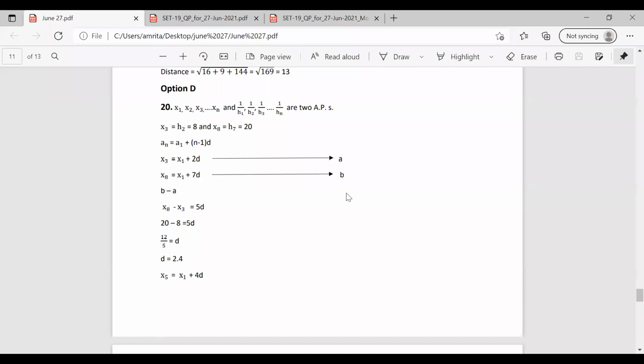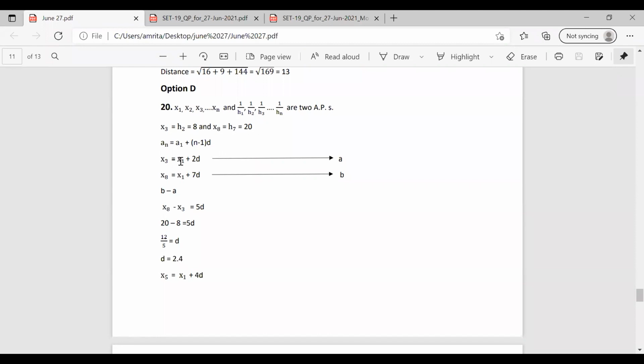Similarly, from the first AP, we can write x3 equal to x1 plus 2d and x8 equal to x1 plus 7d. In the question, x3 equal to h2 equal to 8 and x8 equal to h7 equal to 20.